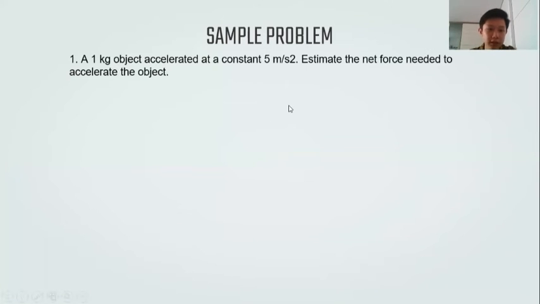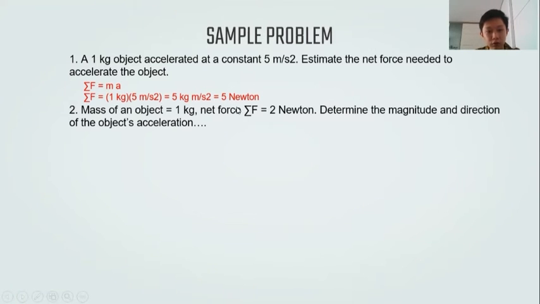Another sample problem is a 1 kg object accelerated at a constant 5 meter per second squared. Estimate the net force needed to accelerate the object. This one is the formula. We substitute the mass 1 kg and the acceleration 5 meter per second squared here. So 1 times 5 is 5 kg meter per second squared, and the kilogram meter per second squared is the same as Newton, so the answer is 5 Newton.